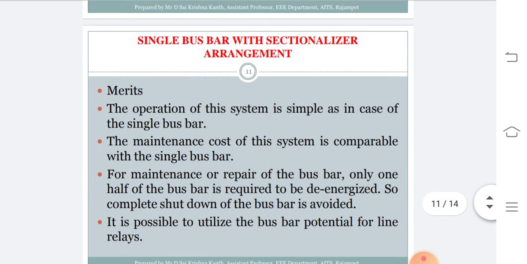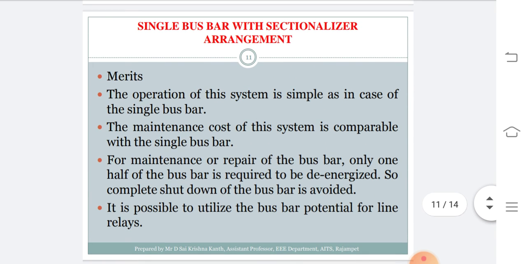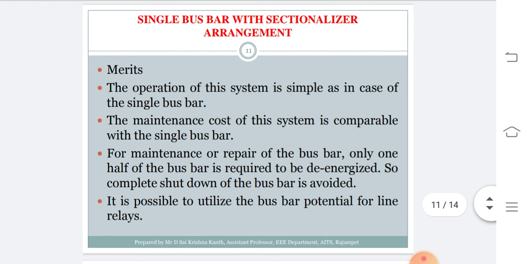Over the merits, the operation of this system is as simple as the earlier case, the single bus bar arrangement system. Maintenance cost is a little bit higher, but it is not very high because we are going to employ only two more isolator switches and one circuit breaker. For maintenance, only one half of the bus bar is required to be de-energized, so complete shutdown of the bus bar is avoided. It is possible to utilize bus bar potential for line relays.